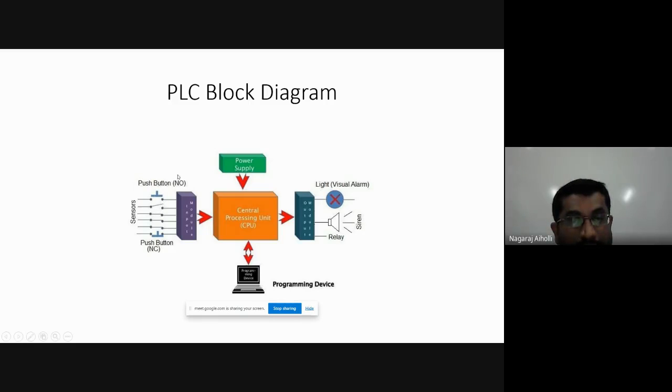As for push button switches, NO stands for normally open switch. Normally open means that if you press it, it becomes closed and the current will flow. This push button is normally closed. If you press it, it operates in such a way that it opens up, and the current stops passing. So there are normally open switches and normally closed switches. These are the various blocks of the PLC block diagram. Any difficulty here, students, in the PLC block diagram? I hope it is clear to you all.